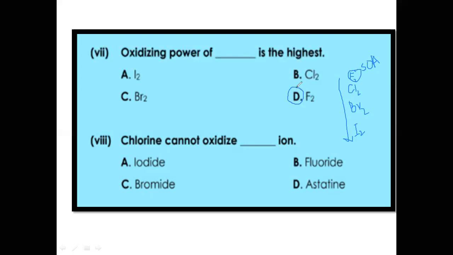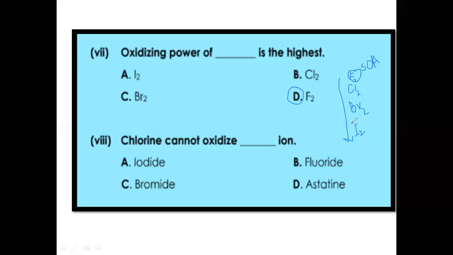Then the next one: chlorine cannot oxidize dash ion. Keep this in your mind: fluorine can oxidize all the elements present under it. The top element can oxidize all the downward molecules, but the lower molecules cannot oxidize the upper molecule, which has stronger oxidizing power.